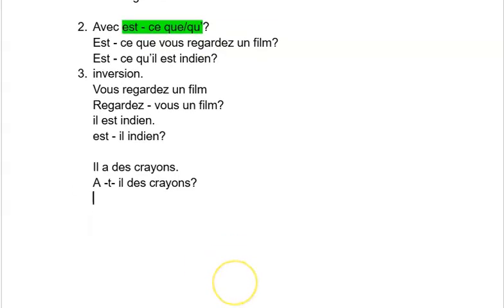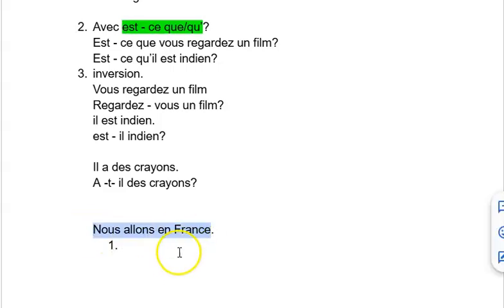So here let us see some of the exercises. "Nous allons à France." Here what you have to do is keep this sentence in three forms. First form, how will we do the first form? Copy the sentence as it is. This is called intonation, changing tone. Keep the question mark.